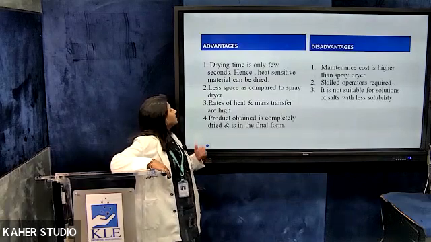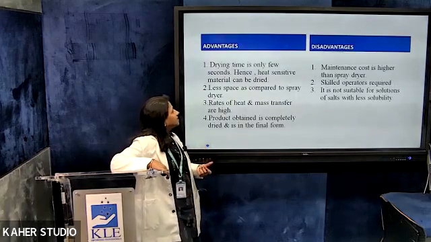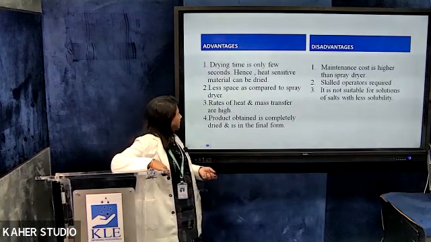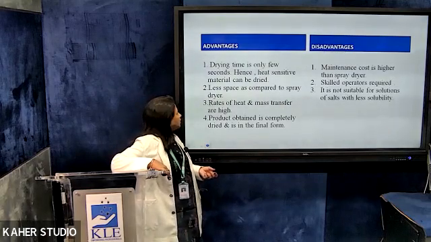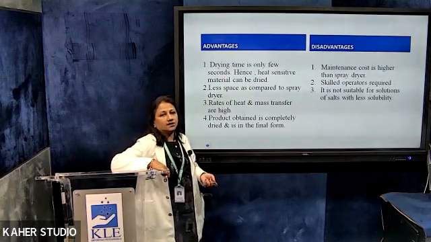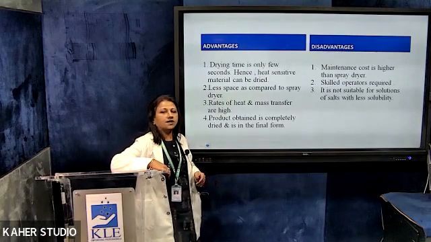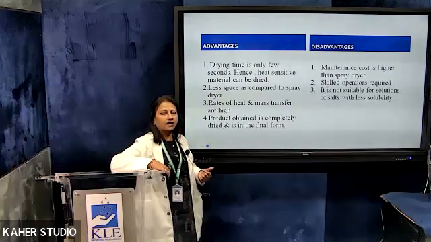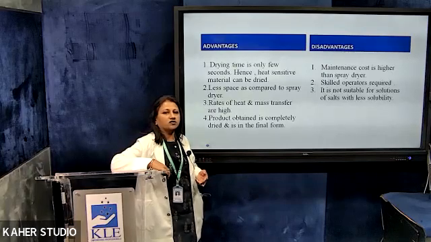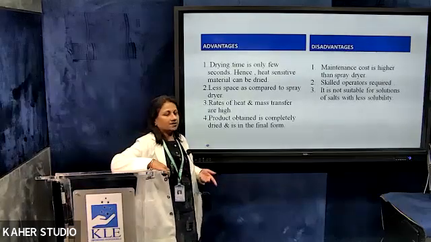Then advantages: drying time is only a few seconds, hence heat sensitive materials can be dried. Less space is needed as compared to the spray dryer. Rates of heat and mass transfer are high. The product obtained is completely dry and in the final form. The disadvantages are that the maintenance cost is high, skilled operators are required, and it is not suitable for solutions of salts with low solubility.